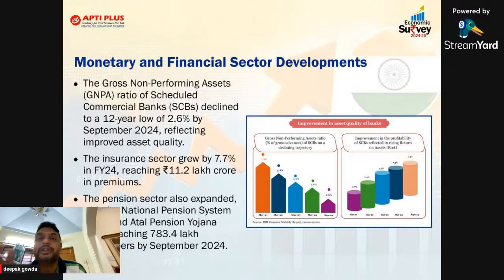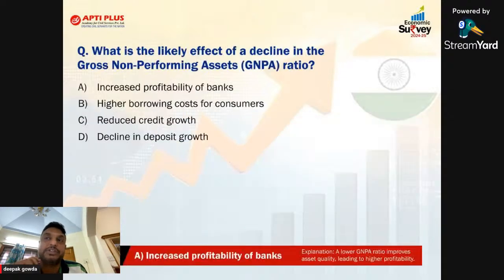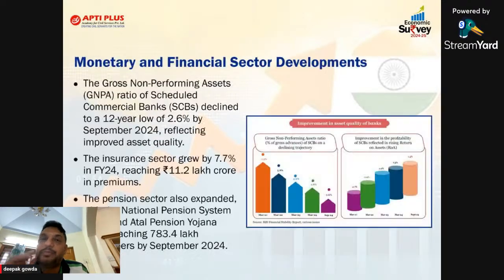In the next chapter, the second chapter, they are talking about monetary and financial sector development. This is highly important for this year's prelims, sir. Why? Most of the questions in the prelims come from monetary and financial sector developments. This year, for the first time, it is explaining how the NPA of scheduled commercial banks is reducing.